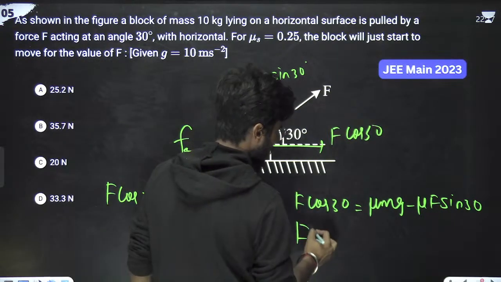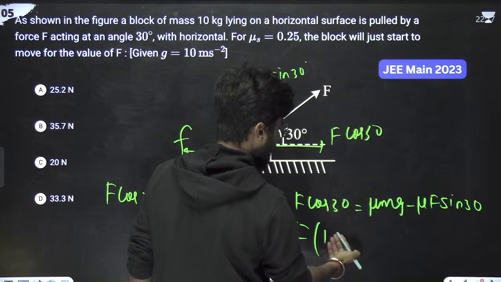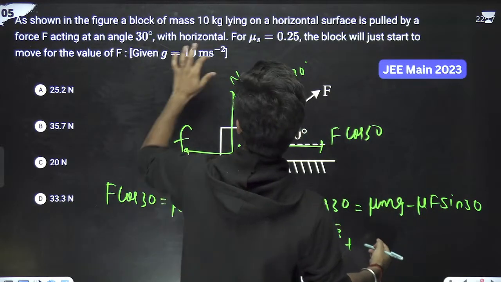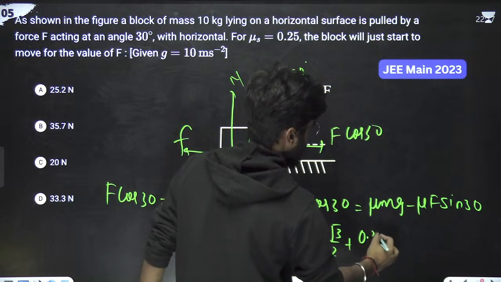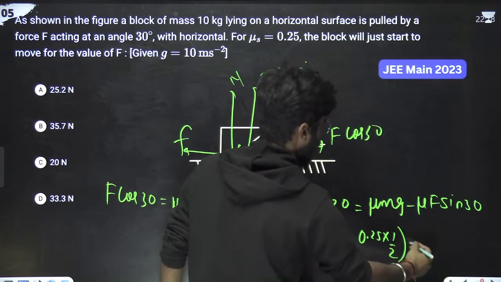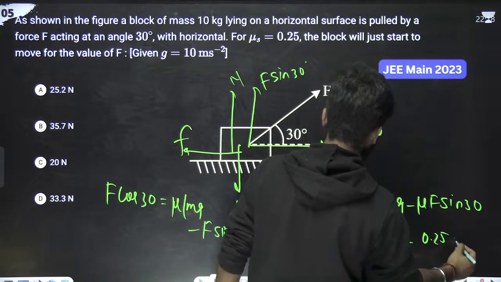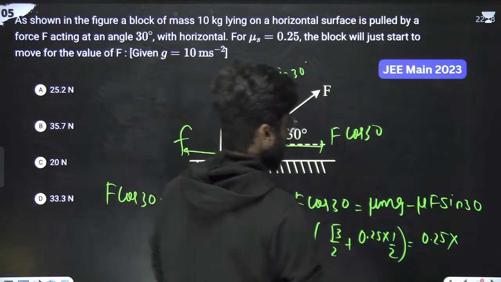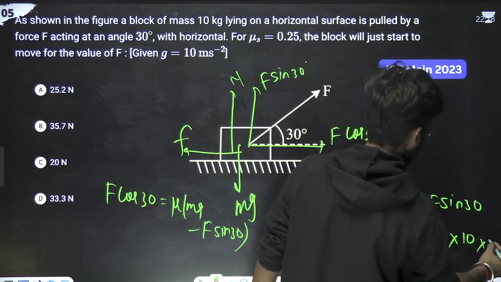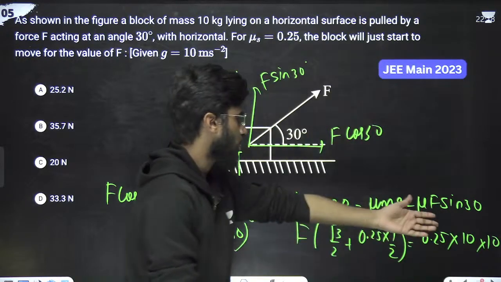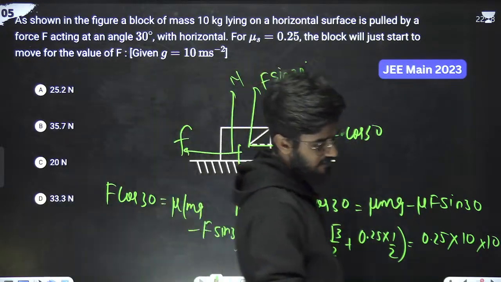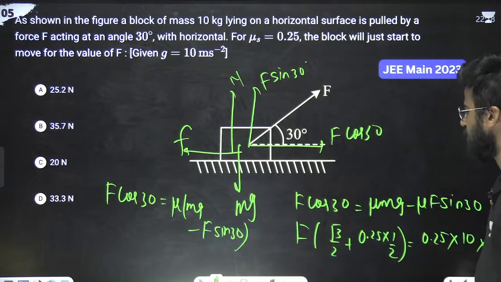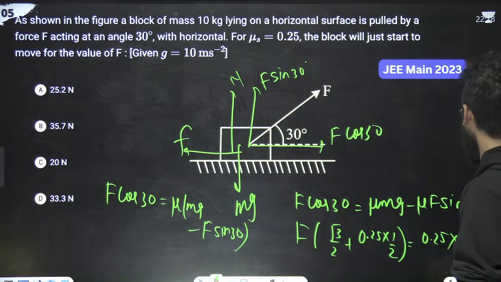F is common. Here cos 30 means root 3 by 2, plus mu into sin 30, where mu is 0.25 and sin 30 is 1 by 2. That is equal to mu mg, where mu is 0.25, m is 10 kg, and g is 10, not 9.8. Just solve this equation and find the value of F. Give it 2 minutes and solve it.